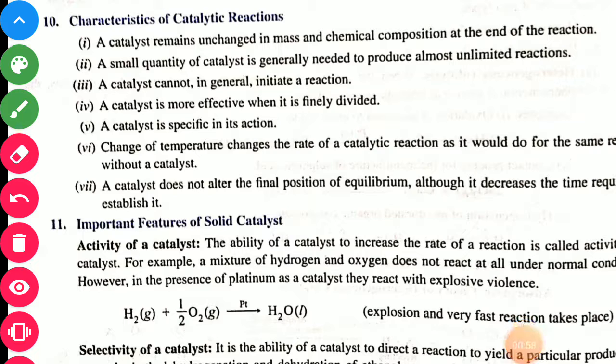Now, characteristics of catalytic reactions. A catalyst remains unchanged in mass and chemical composition at the end of the reaction. A small quantity of catalyst is generally needed to produce almost unlimited reactions. A catalyst cannot initiate a reaction. A catalyst is more effective when it is finely divided because surface area becomes large.